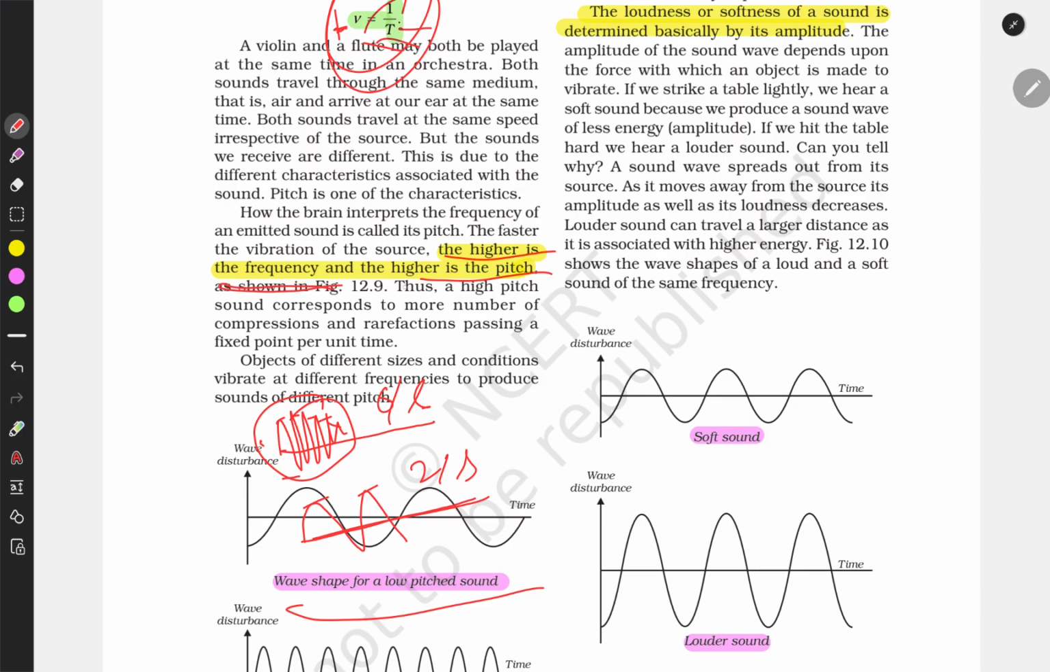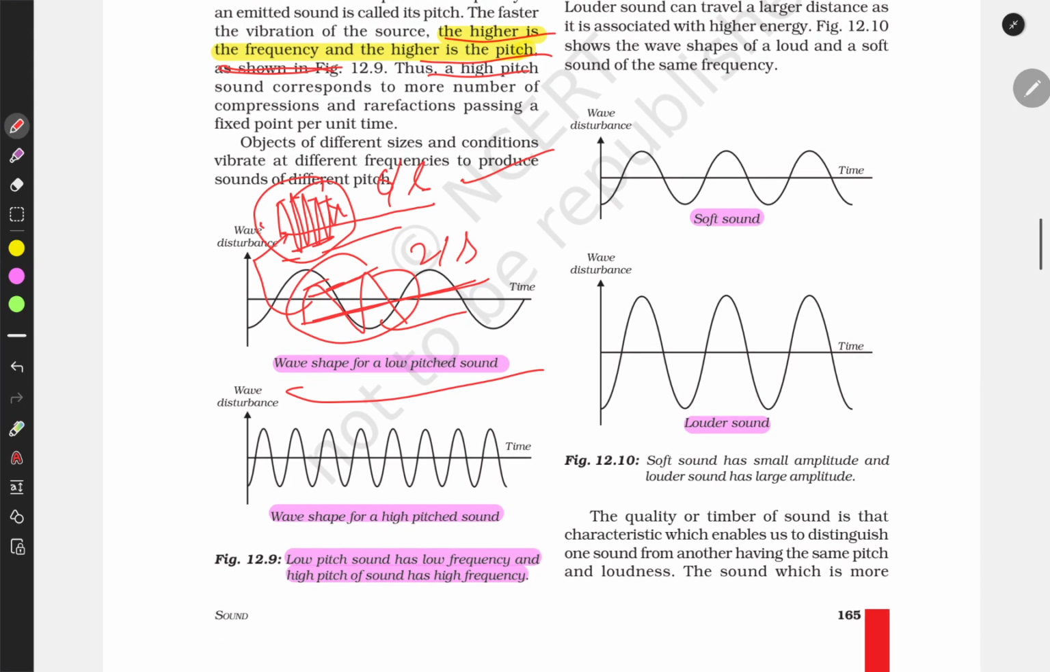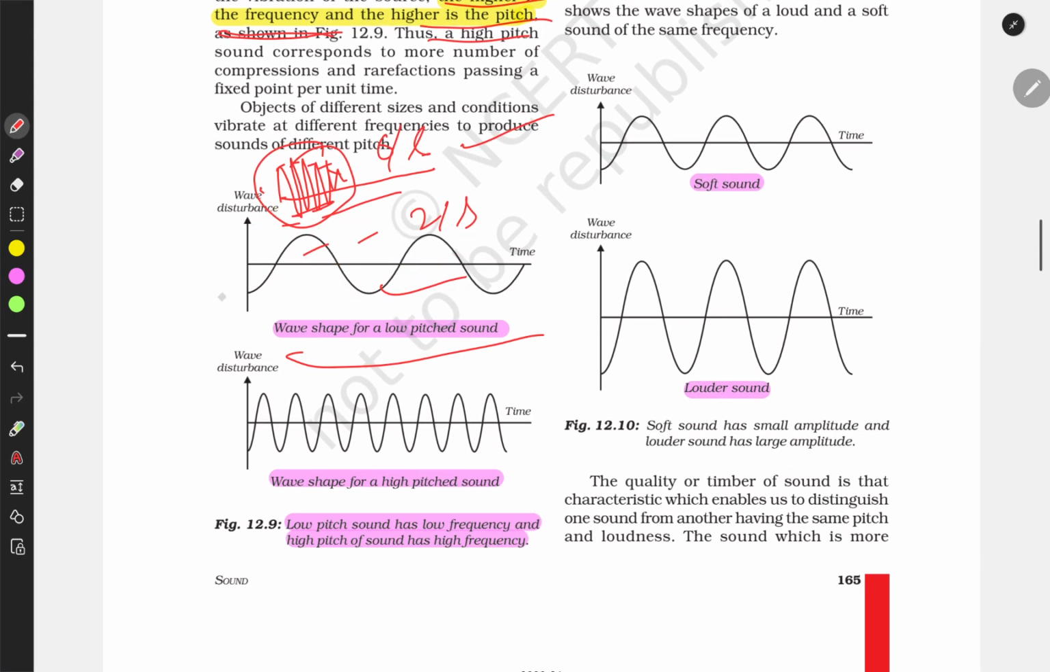So the higher the frequency, the higher the pitch. In the case of sound, the higher the frequency, the higher the pitch of the sound, and the lower the frequency, the lower the sound pitch. This is the same as explained here. This wave shape is the low pitch of sound, and this wave shape is the high pitch of sound.